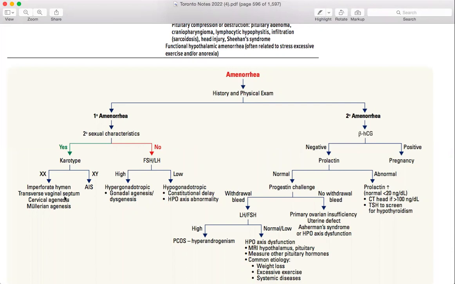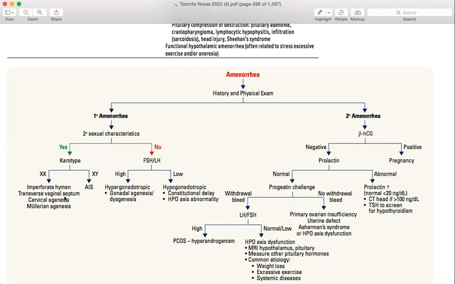Let's suppose a patient came to you with amenorrhea. We have to see whether it's primary or secondary. What is primary? Primary means that she never had any stoppage of menstruation before in her whole life, or maybe she never had menstruation at any time in her life. So she came to you, she doesn't have any menstruation, or her mother came to you and said she doesn't have. So what are you going to do next? The first thing you need to check in that patient is whether she has developed sexual characteristics or not. And if she has developed sexual characteristics, then she might menstruate within 2 years of those characteristics.